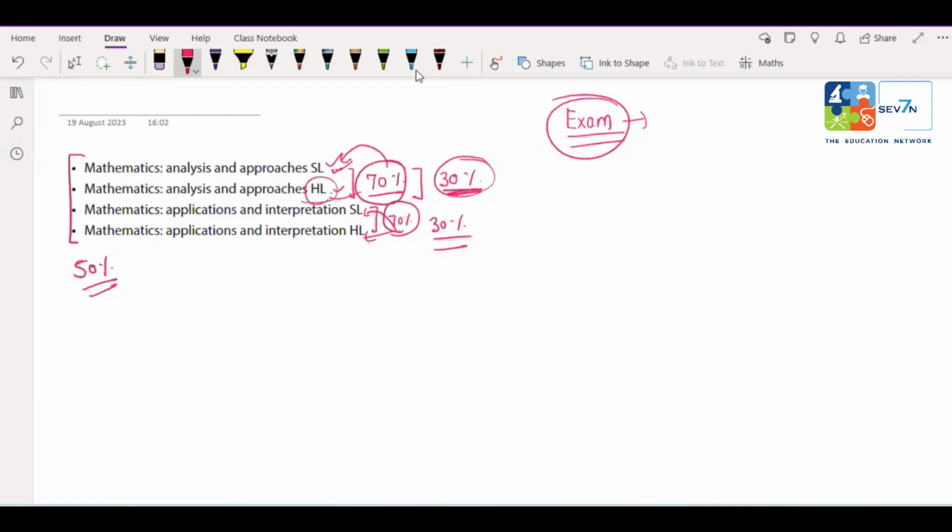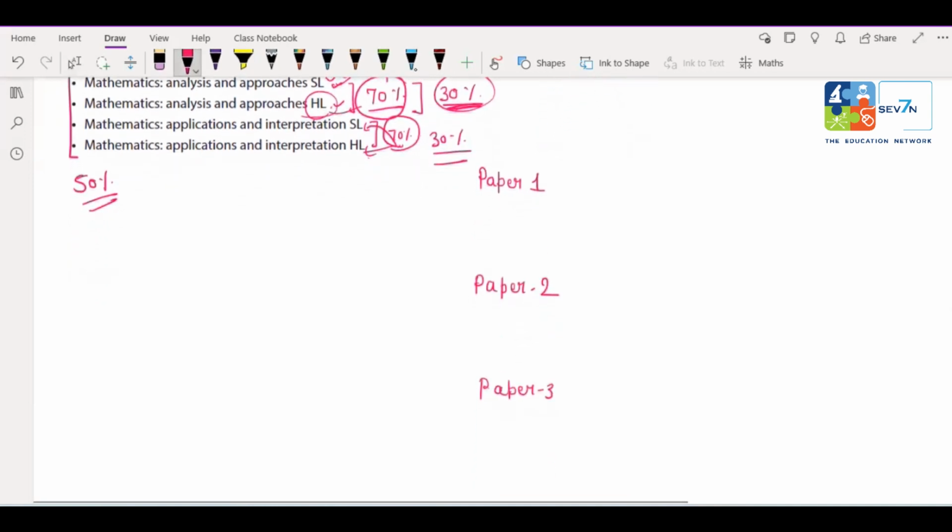So in this case, you have 3 papers in total. Paper 1, paper 2, and paper 3. But this paper 3 is only for HL level. SL level students are not supposed to give this paper.